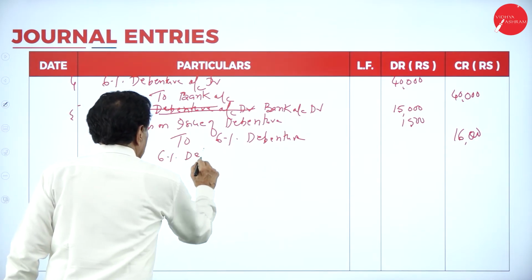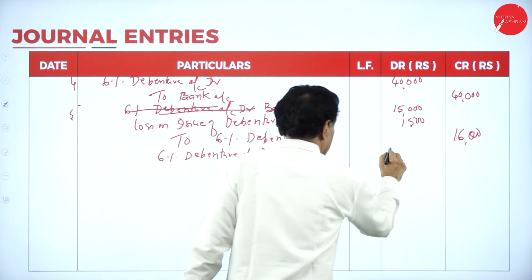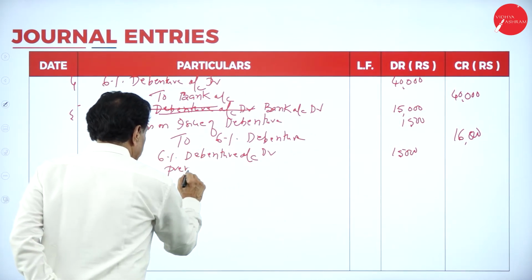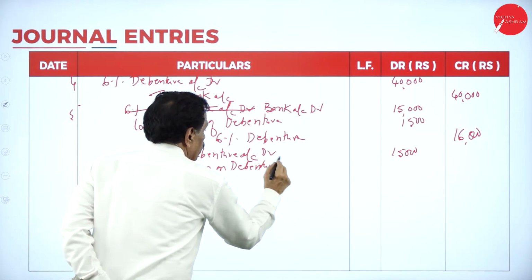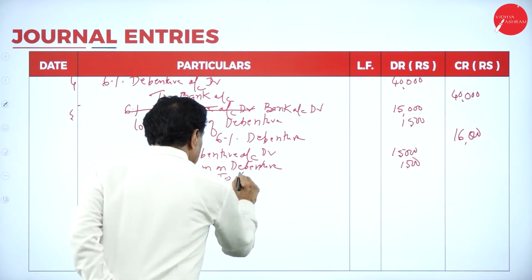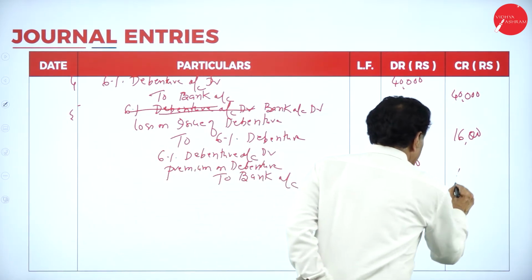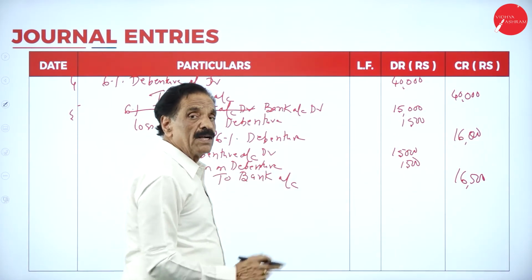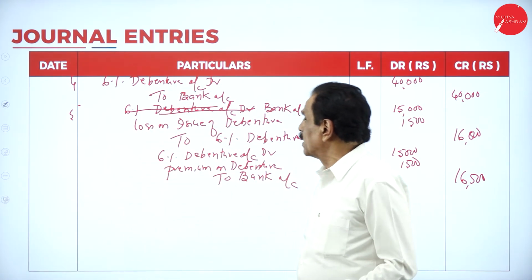6% debenture account debtor 15,000, premium on debenture 1,500, to bank account 16,500. You are paying the premium. So you suffered a loss of how much? Taken at par, repayable at premium, you suffer a loss of 1,500. Last entry.